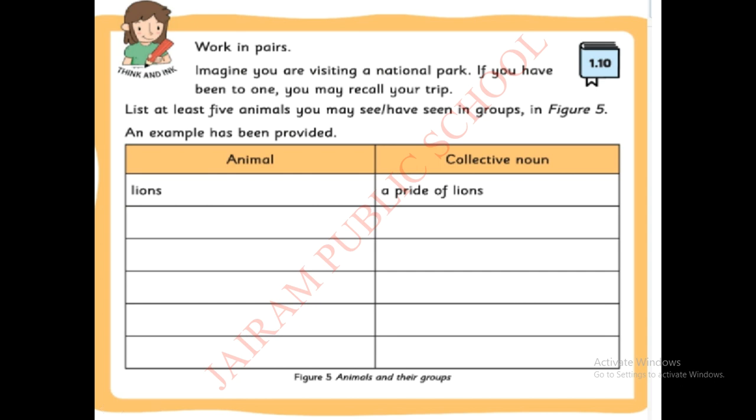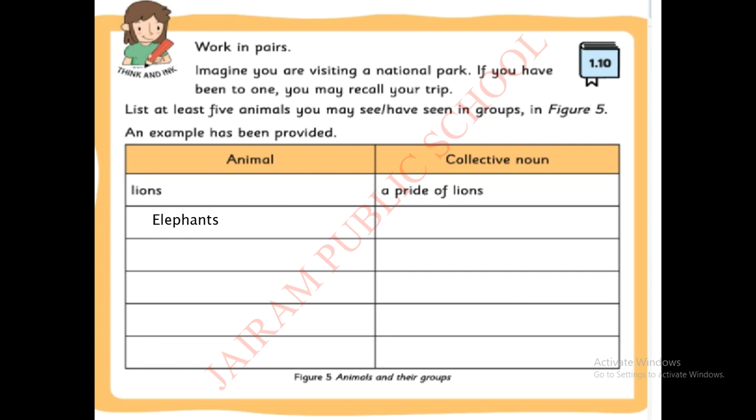A pride. Spell the word pride. Okay children. Next, elephants. What is this one? Elephants. Usually we can see elephants in the national park also. So what is the collective noun for elephants? Just think children, we have already learnt about this.